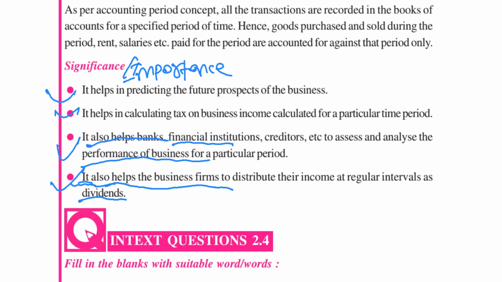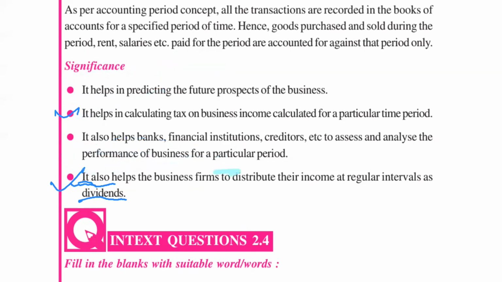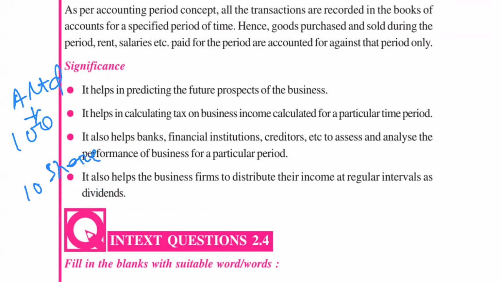Distributing whatever profit a company calculates every year. For example, a simple example I am giving you here. The profit of the company is, suppose, 100 rupees. One company is there, A Limited. The profit for the year is 100 rupees. The company has earned a profit of 100 rupees and 10 shares are there.